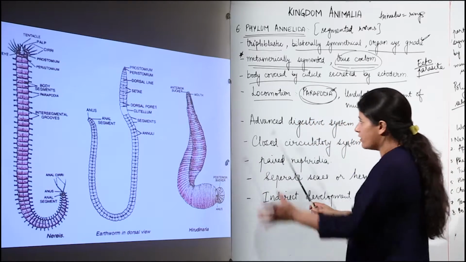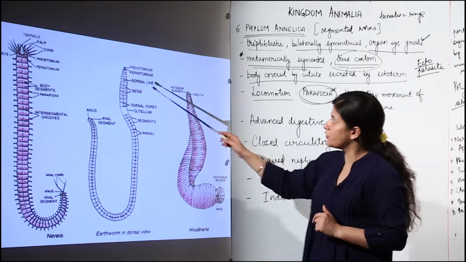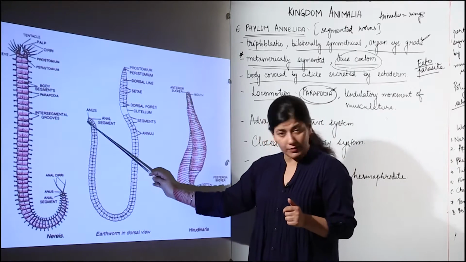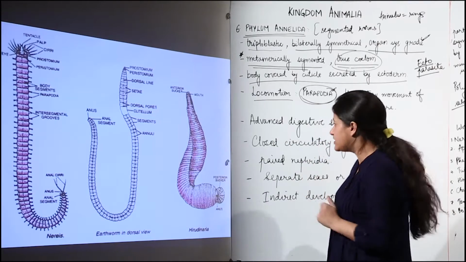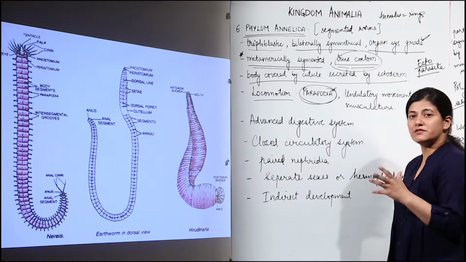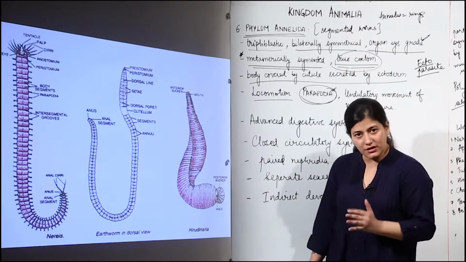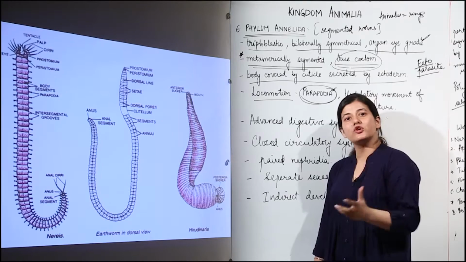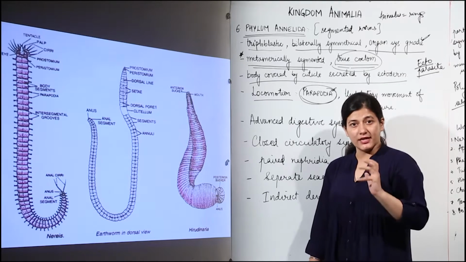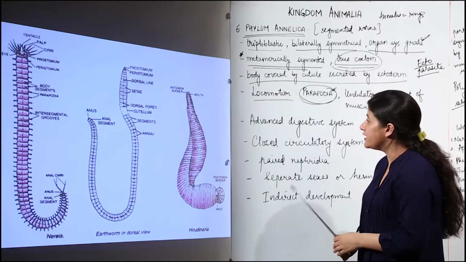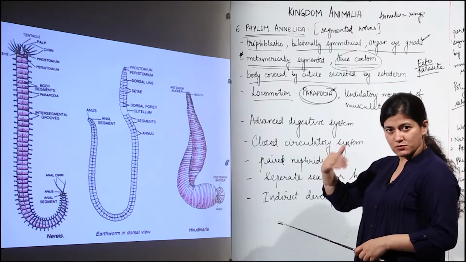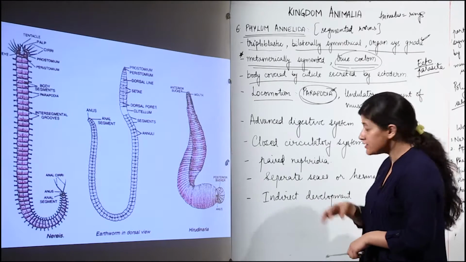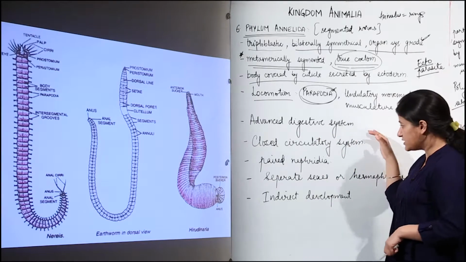Now when we talk about systems and when we see this, there is prostomium, peristomium, and an opening known as mouth, and there is an anal opening as well. That means there is a complete digestive system. Not just a complete digestive system, the digestive system now is divided into parts where there is churning in one part, the crop area, then absorption in one part, and a large intestine responsible for absorption and assimilation. So the digestive system is moving towards advancement where the organs are given different purposes for performing. We have an advanced digestive system.